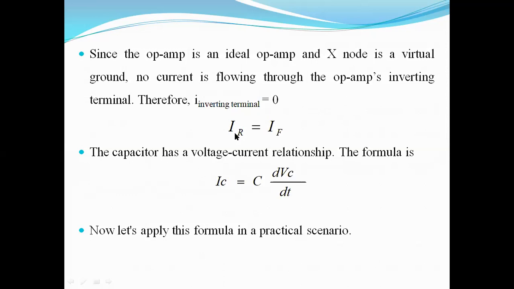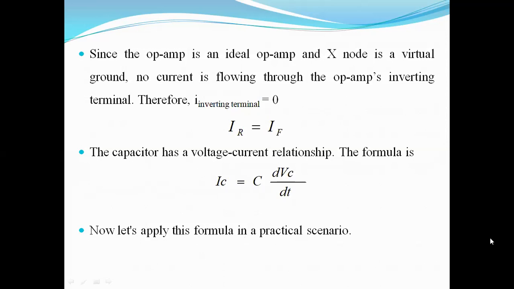So from the previous equation, we come out to be the resistor current is equal to the feedback current, which is the current flowing in the capacitor. The capacitor has a voltage current relationship which has the formula IC is equal to C dVc by dt.